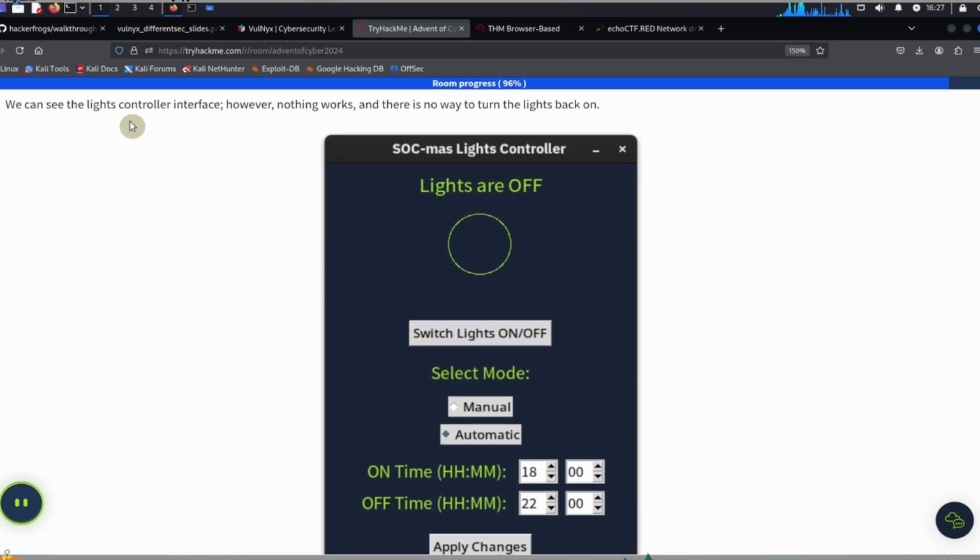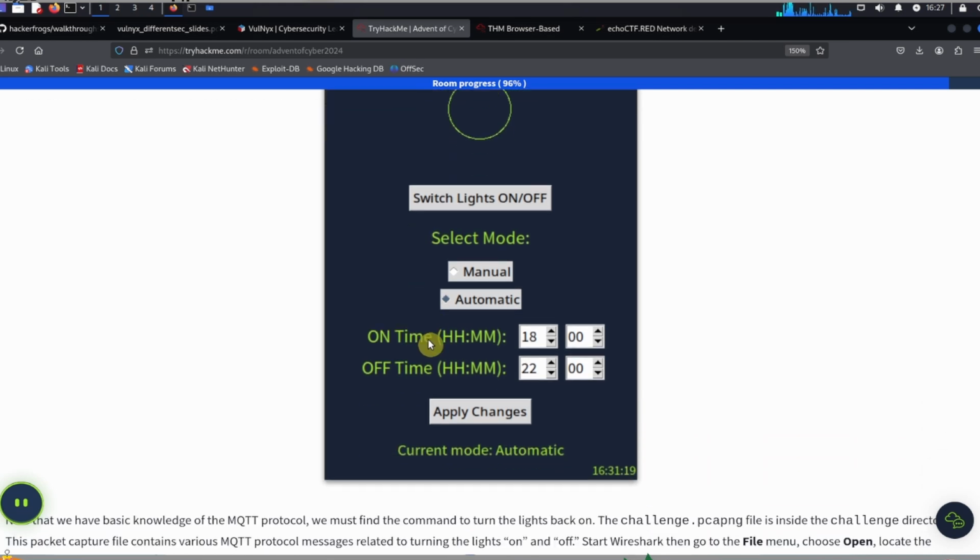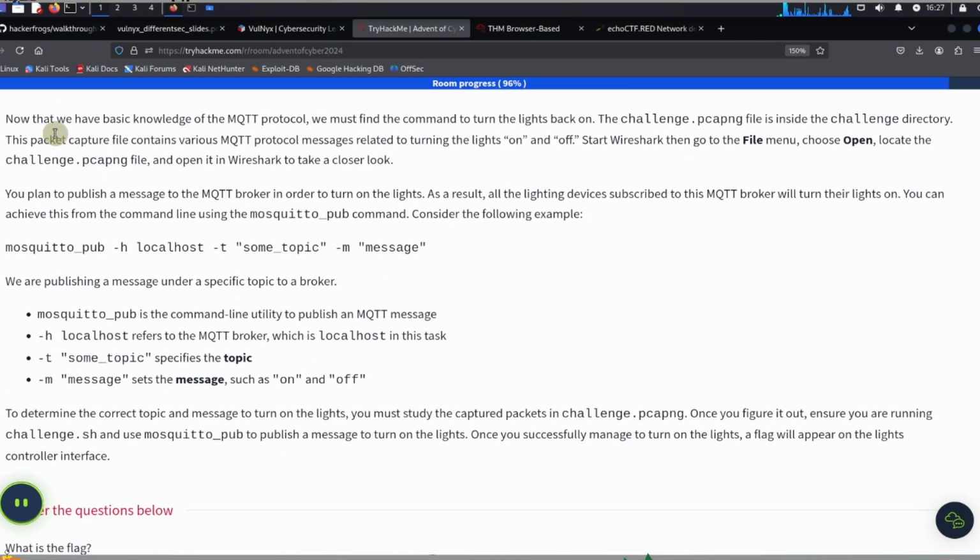So we can see the lights controller interface. However, nothing works, and there's no way to turn the lights back on. Okay? Now that we have basic knowledge of the MQTT protocol, we must find the command to turn the lights back on. The challenge.pcapng file is inside the challenge directory. This packet capture contains various MQTT protocol messages related to turning the lights on and off. Start Wireshark and then go to the File menu, choose Open, and locate the challenge.pcapng file and open it in Wireshark to take a closer look.